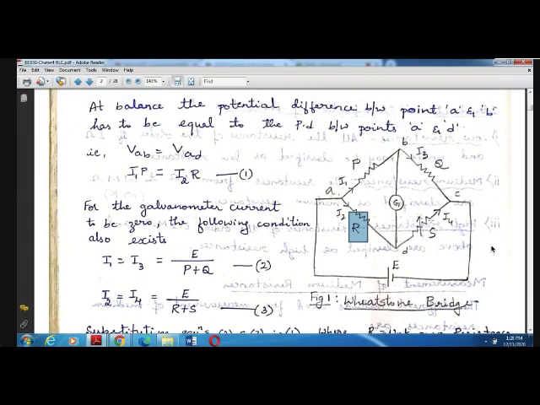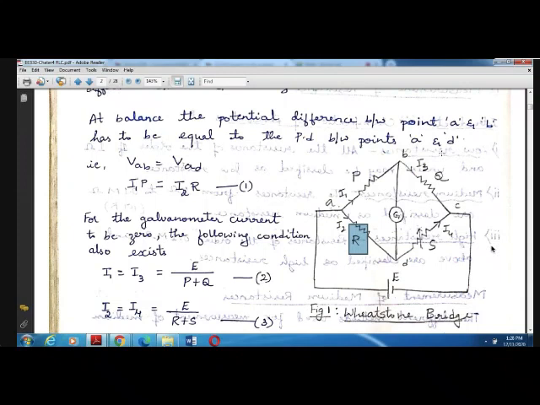For the bridge to be balanced, the current flowing through this galvanometer should be 0. Only when the current flowing through the galvanometer is 0 is the bridge said to be balanced. So when the potential difference between these two points, B and D, becomes 0, the current flowing through the galvanometer becomes 0. We represent the current flowing through the galvanometer by the symbol IG.